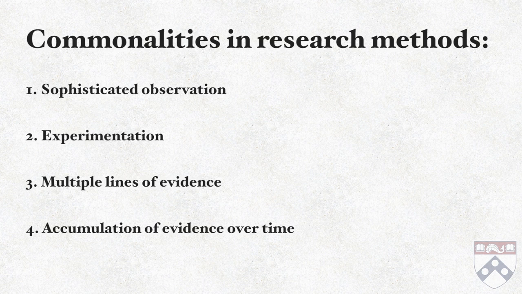Fourth and finally, all of our examples involve the accumulation of evidence over time. Each case involves scientific understanding that improves over time, from an initial sense that the answer is at hand, to greater accuracy and precision in measurements, and a much greater appreciation of what is genuinely needed to explain a phenomenon. While scientists never achieve certainty, this is reserved for logic and mathematics, the accumulation of evidence, especially from multiple independent sources, is the key to increasing confidence that a hypothesis is true.